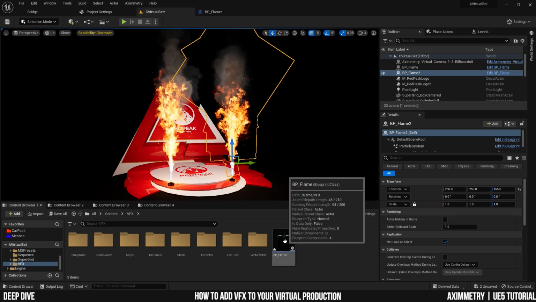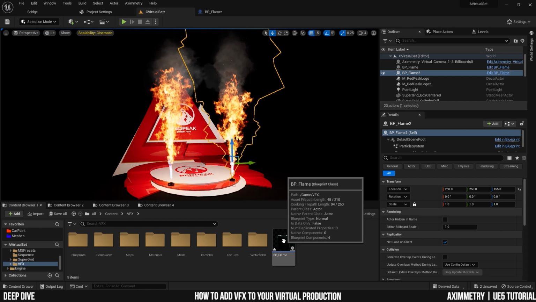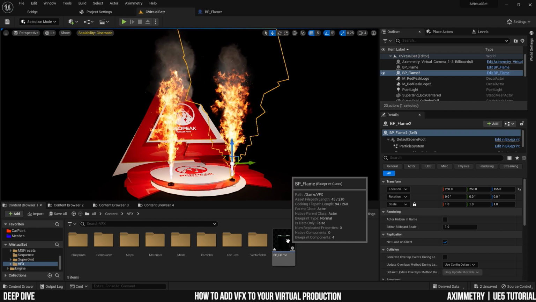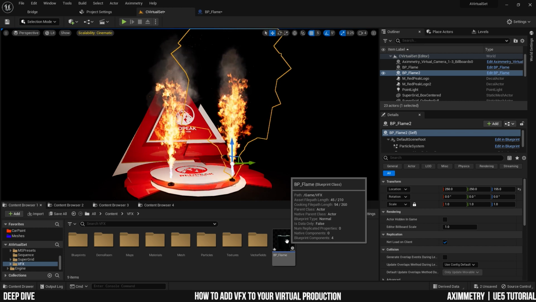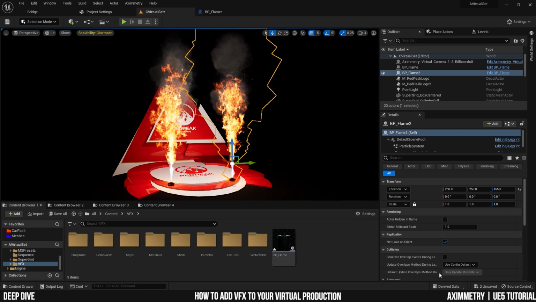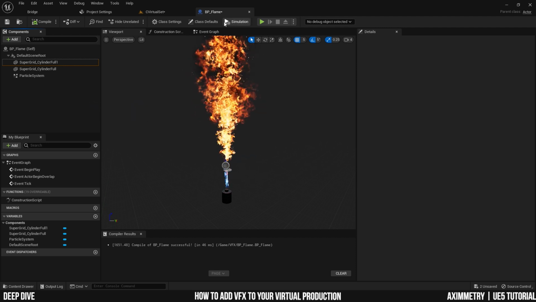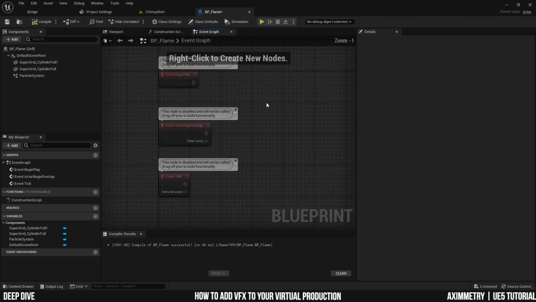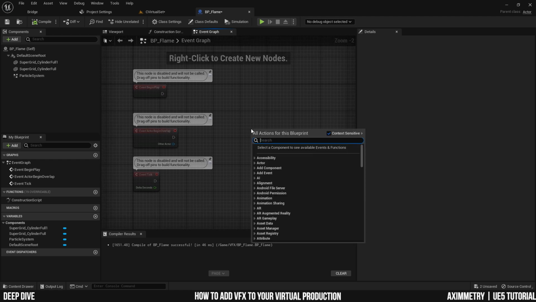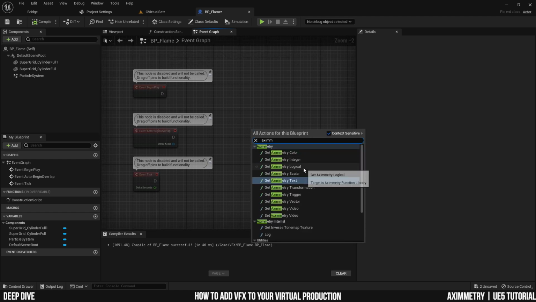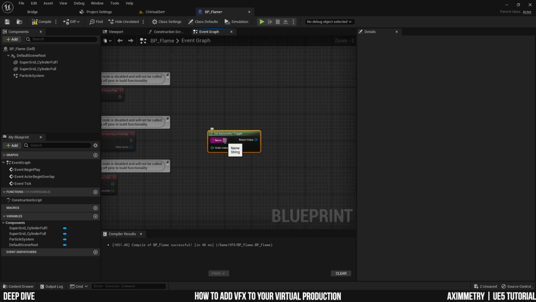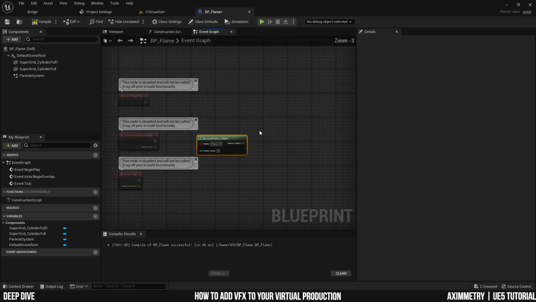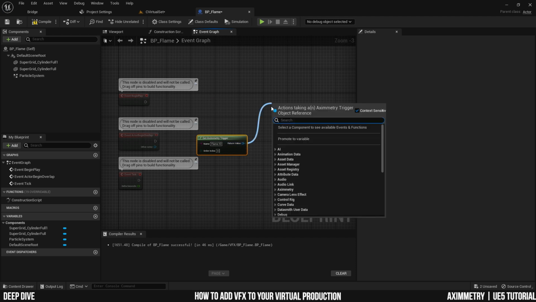And now what I want to do is add the script to the blueprint so that I can turn it on and off later on in Aximmetry once I import this virtual set to it. So I'm going to go back into the blueprint BP flame and go to the event graph, and we are going to add an Aximmetry trigger. And I'm going to name it Flame IO, for in, out, or on, off. Okay. And next, I'm going to find an event to trigger,